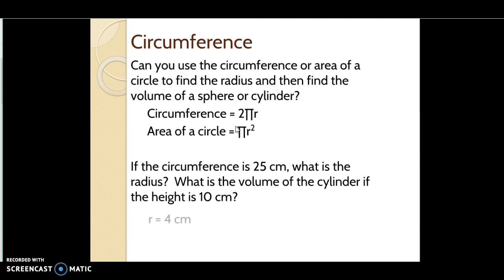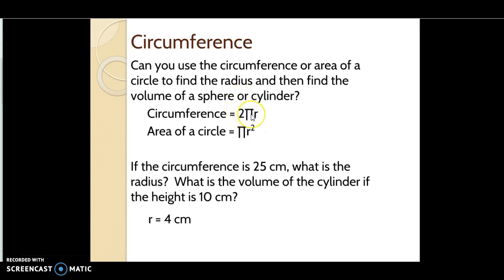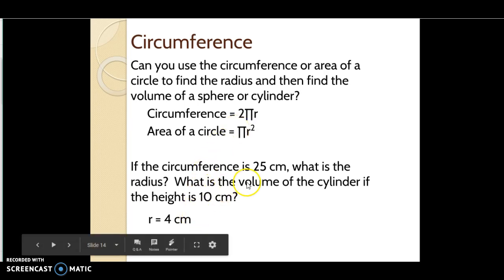All right, well, if we use what we know about circumference, we can come back and find the radius. So we're told that our circumference is 25. If we divide 25 by 2 and then by pi, which is 3.14, we should get a radius of about 4 centimeters.